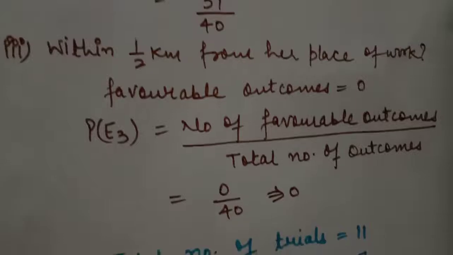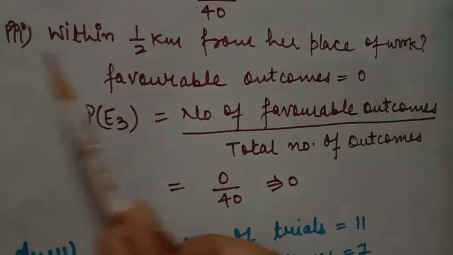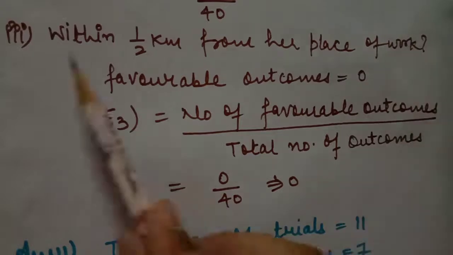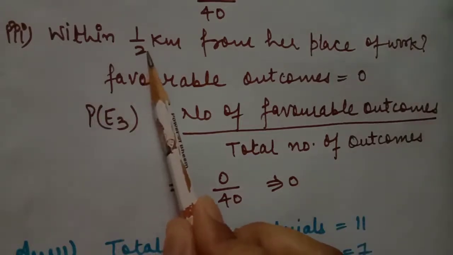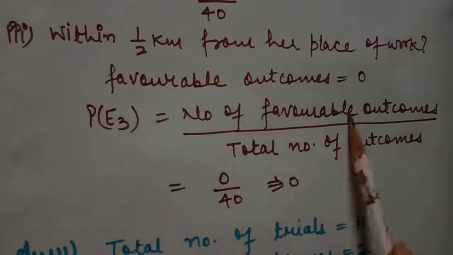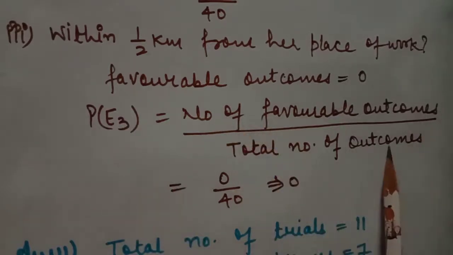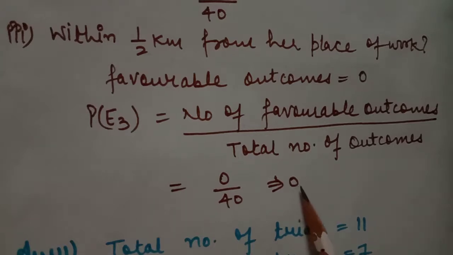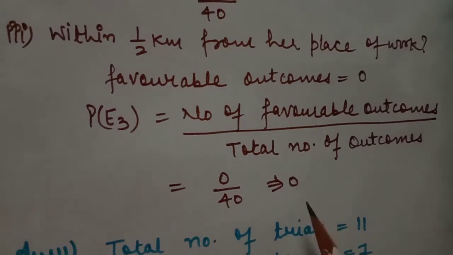So students, this is your third part. Within half a kilometer from her place of work. Within half a kilometer, no one is present. So the favorable outcomes are 0. P(E3) is number of favorable outcomes divided by total number of outcomes, 0 upon 40, which is equal to 0. This is your question number 8. Now question number 11. Question numbers 9 and 10 are activities. You can perform these activities at your home